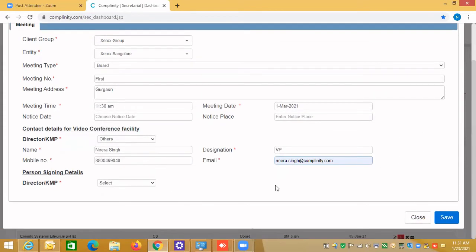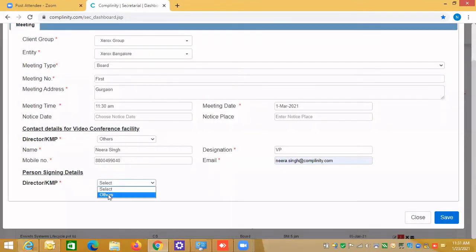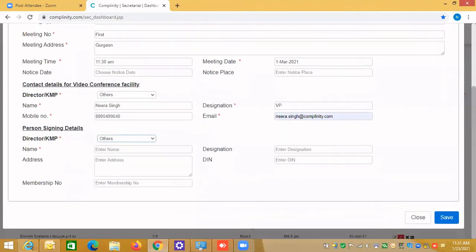Even then, if I try to save it, it will not allow me. It will say please add person signing detail, because it must be clear who is authorized. If I have already created the master for the meetings, then those names will appear here automatically. In the last part, I will explain how you can create that, but for now let's do the other.